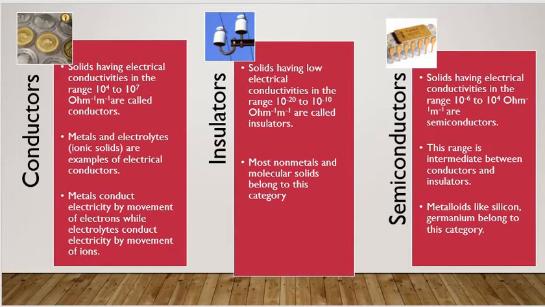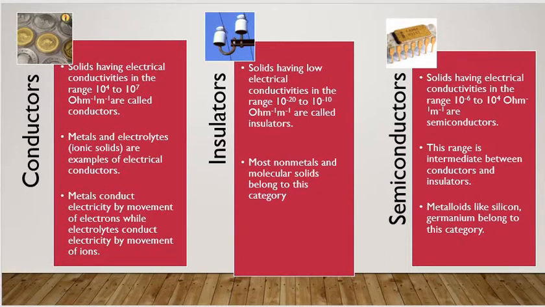Conductors are those solids having electrical conductivity in the range of 10 raised to 4 to 10 raised to 7 ohm inverse meter inverse. Metals and electrolytes, you can say ionic solids also, are the examples of electrical conductors. Metals conduct electricity by the movement of electrons, whereas electrolytes conduct electricity by the movement of ions.